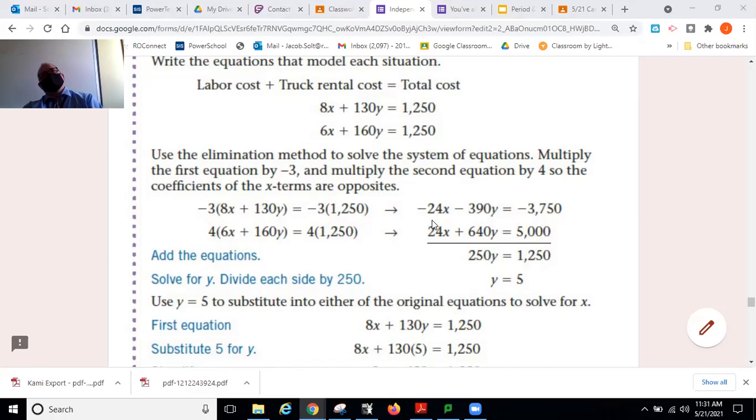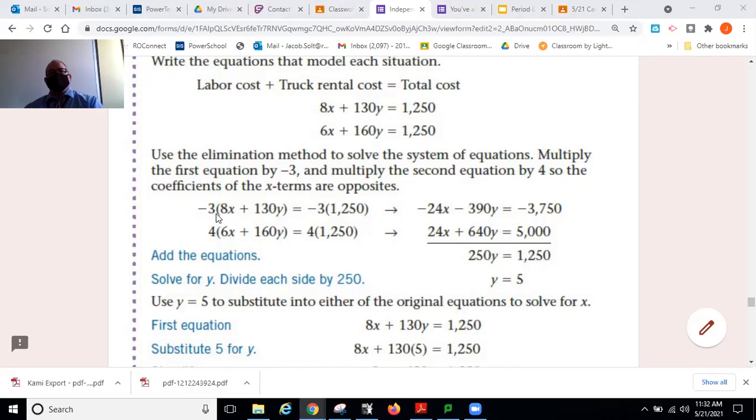If you go 8, 16, 24, and you do 6, 12, 18, 24, yes, for you to get from 8 to 24, you have to raise it, and for you to get from 6 to 24, you have to raise it too. 24 is the magic number.